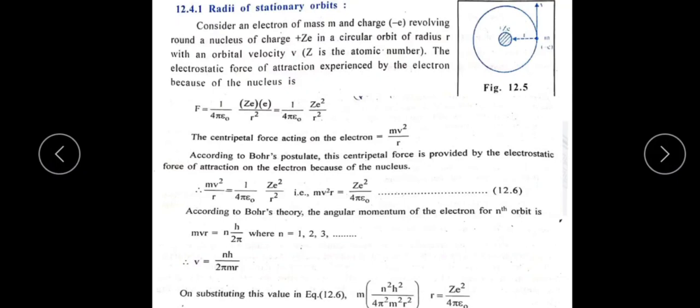Now we want to derive an expression for the radius of the stationary orbit of an electron, the radius of the revolving electron in a stationary orbit.